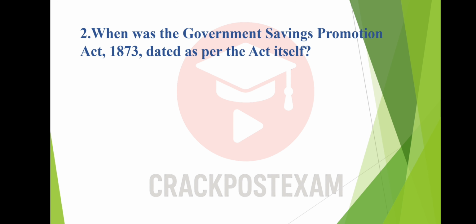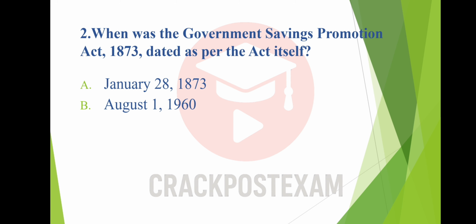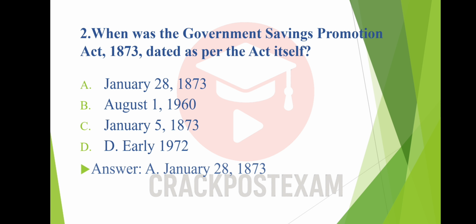Question number 2. When was the Government Savings Promotion Act 1873 dated as per the Act itself? Option A. January 28, 1873. Option B. August 1st, 1960. Option C. January 5th, 1873. Option D. Early 1972. And the answer is option A. January 28, 1873.